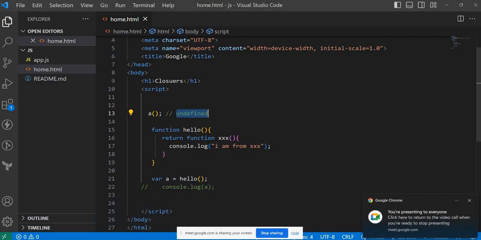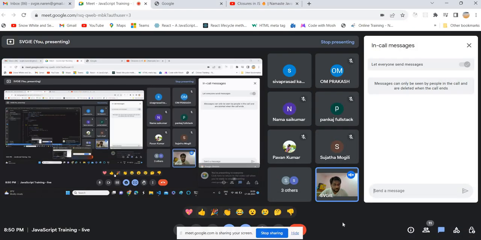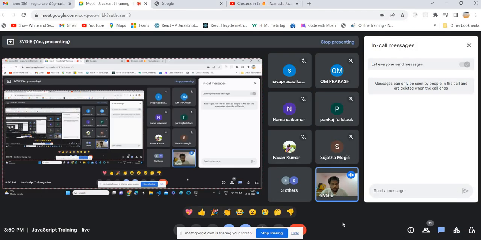Whenever you are attending an interview in JavaScript, don't say answers on the fly. You should recollect memory allocation phase and execution phase and think properly and give me the answer. Because that's why many people think that they have given the right answer in the interview, but they failed.